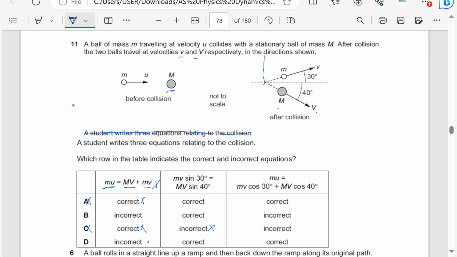mu equals mv cos theta, cos 30, plus mV. So when I resolve these in the horizontal, we shall have mv cos 30 for the one above, and we shall have capital MV cos 40 for the velocity below. They are pointing in the same direction, so we add them. So this is also correct. The first one is incorrect, so the answer is D. This is incorrect. This is correct. This is correct. So the answer is D.